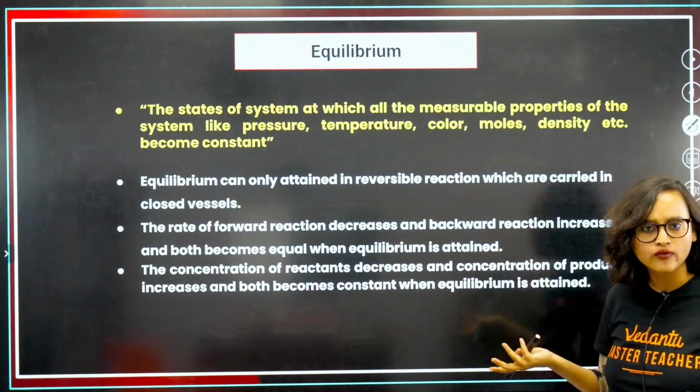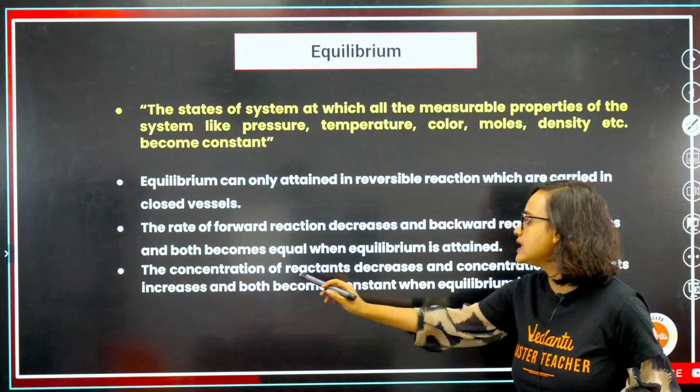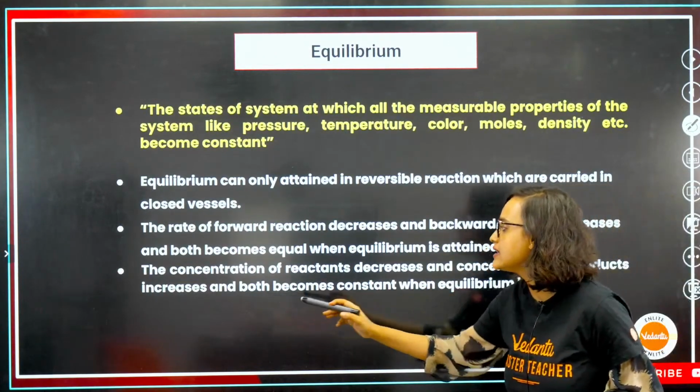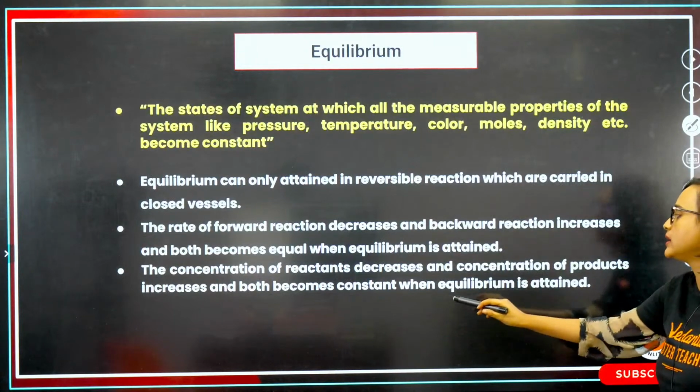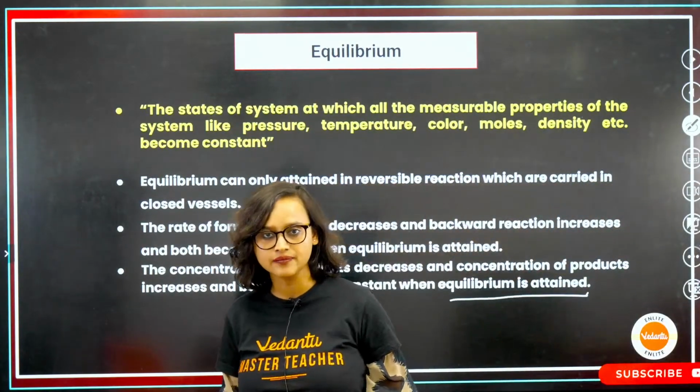Now the rate of forward reaction decreases and the rate of backward reaction increases, and both become equal when equilibrium is attained. Obviously, absolutely common sense, right? Now the concentration of reactants decreases, and the concentration of products increases, and both become constant when equilibrium is attained. Of course, once again, makes sense?